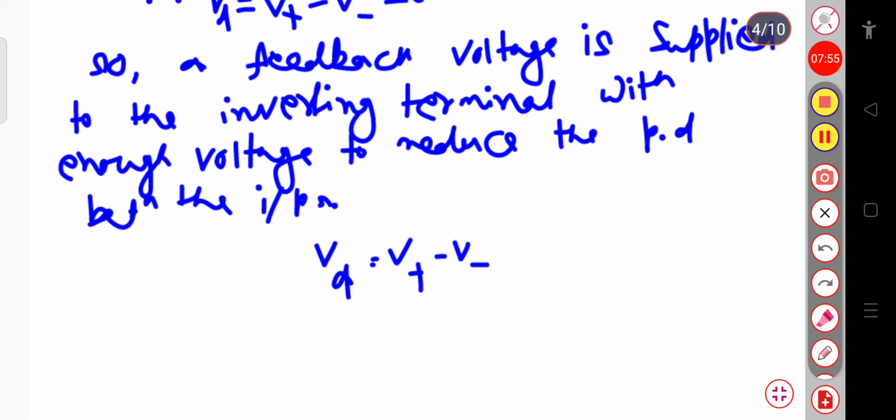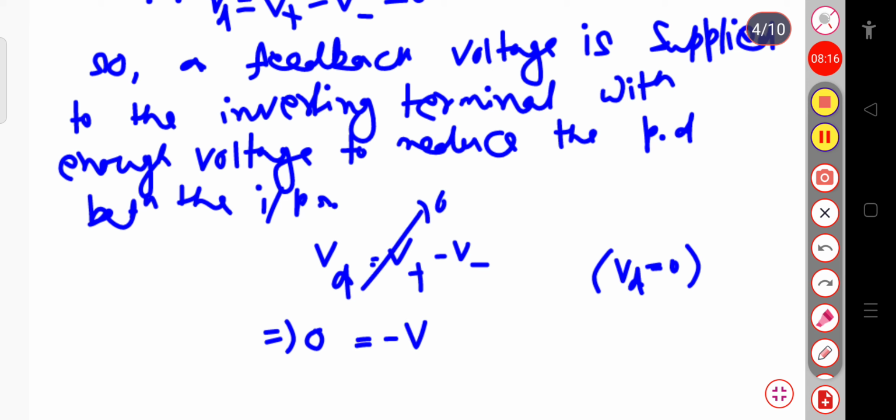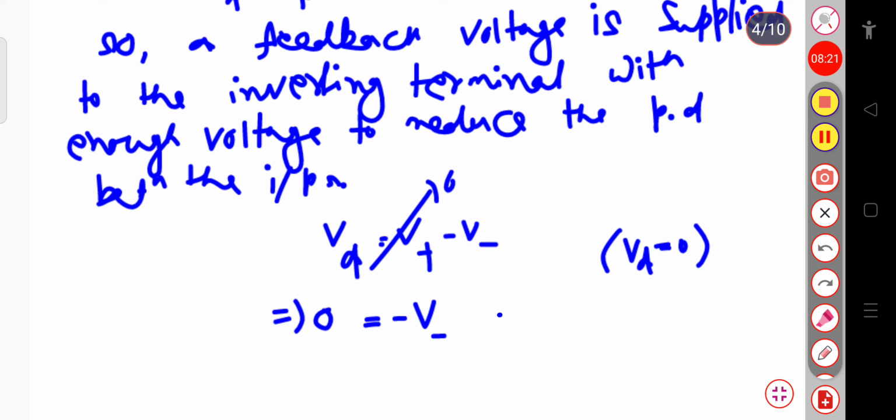Since the feedback voltage is given to reduce the potential difference, Vd equals 0 because of the feedback. Since this is equal to 0, as well as the non-inverting terminal voltage being 0, we can write V minus equal to 0. Okay, this voltage is equal to 0.